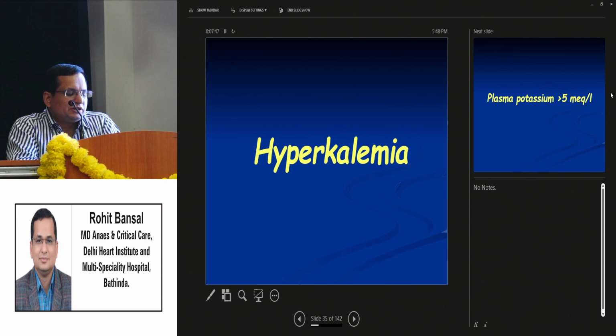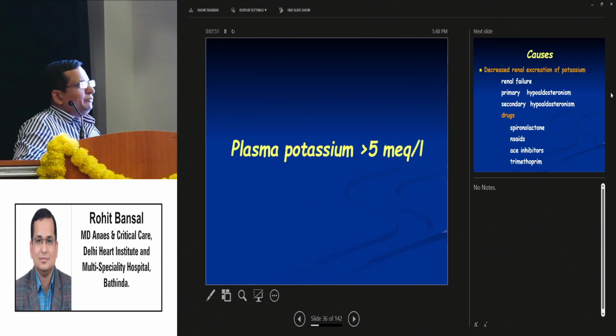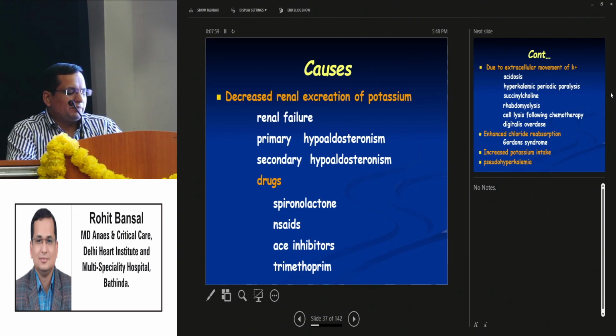Hyperkalemia is the most dangerous in the ICU setup. Plasma concentration of more than 5 milliequivalents per liter is called hyperkalemia. The causes are decreased renal excretion of potassium, which includes renal failure, primary hypoaldosteronism, secondary hypoaldosteronism, and drugs like spironolactone, NSAIDs, ACE inhibitors, trimethoprim.